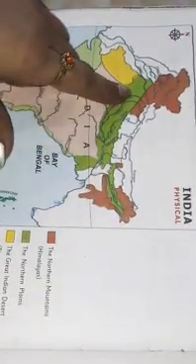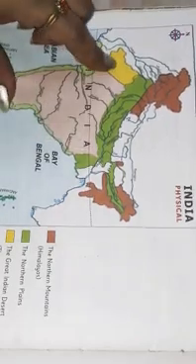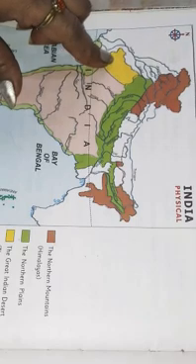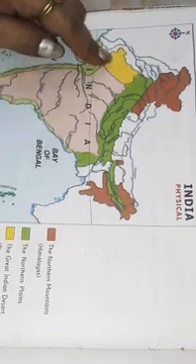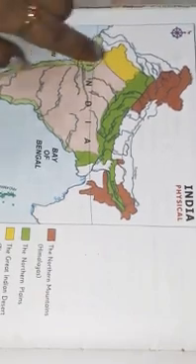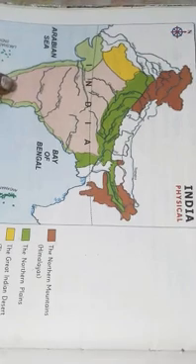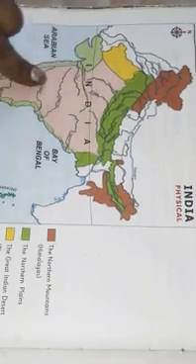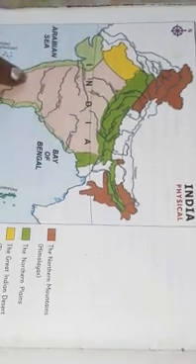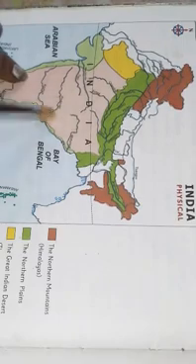It is very fertile, means crops are grown well here. This yellow area is the desert area, the Great Indian Desert, also called the Thar Desert. This is a sandy area, and this pink colored area is the peninsular plateau, or you can say the Deccan Plateau. This is like a table, so it is also called the tableland.